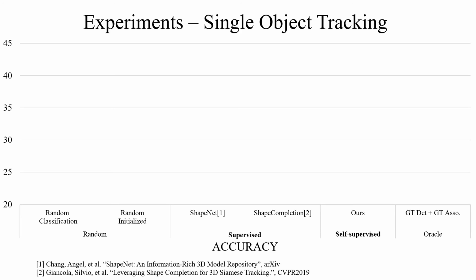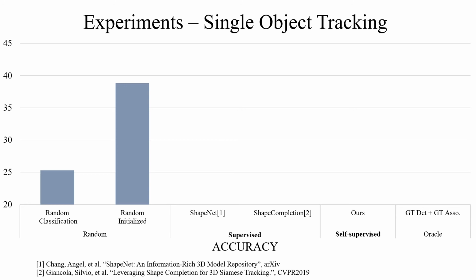For single object tracking, we compare our method with two random baselines for sanity check. We randomly pick one of the candidate ground truth detections at each time step. An accuracy of about 25% suggests that there are 4 candidates on average per frame. For randomly initialized network embedding, we randomly initialize the weights of the PointNet architecture.